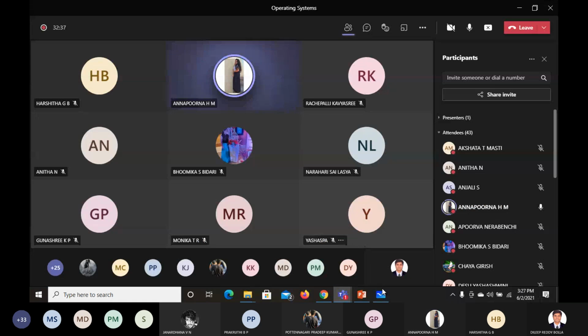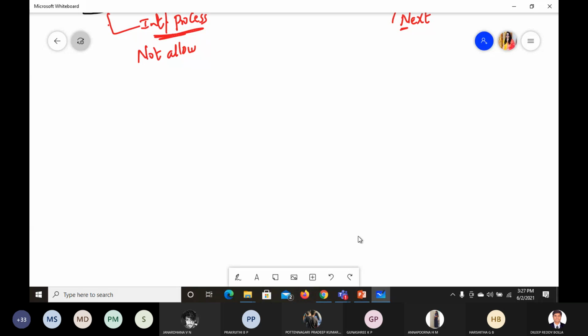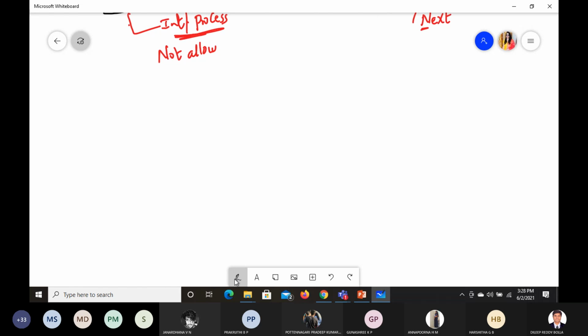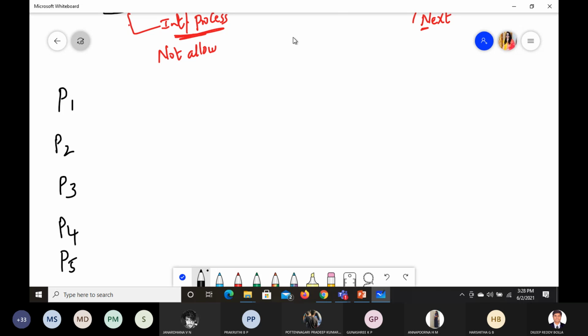Yes, sir. Okay, so please stay focused now. I'll just give you the basic idea of this round robin and then we'll go into the details. The whole idea here is that the same example is being taken into consideration. That example is from table 7.2. Same table I'm copying it here. So we have P1, P2, P3, P4 and P5. What I am going to discuss now is round robin. Round robin fashion is what, like any game you remember when you see this round robin?